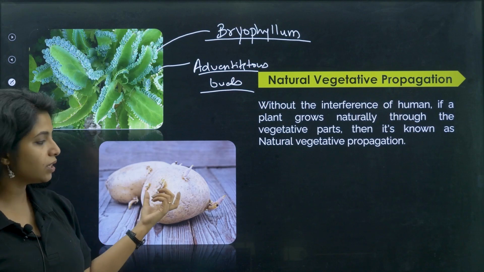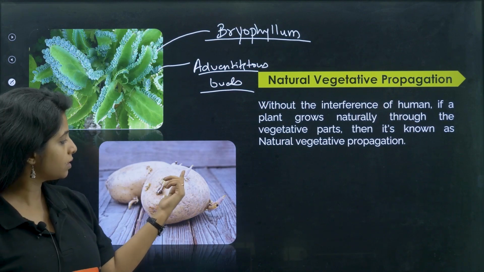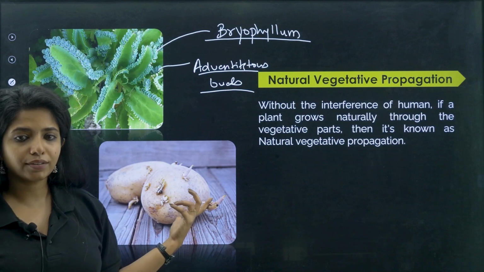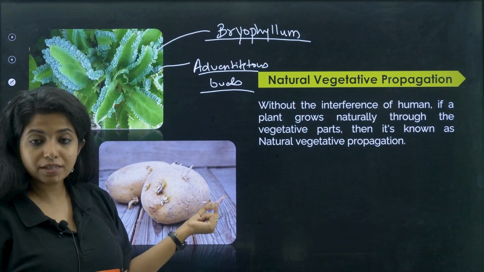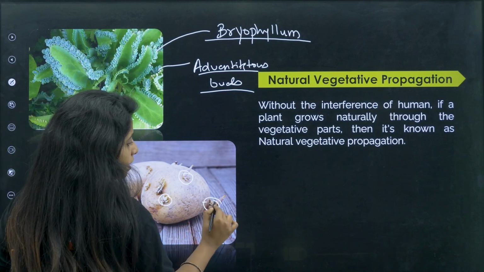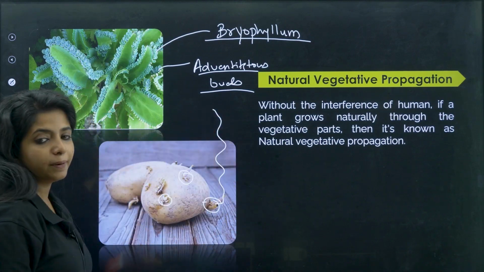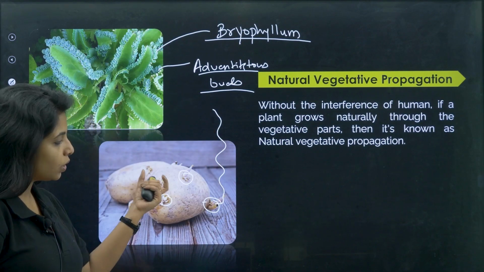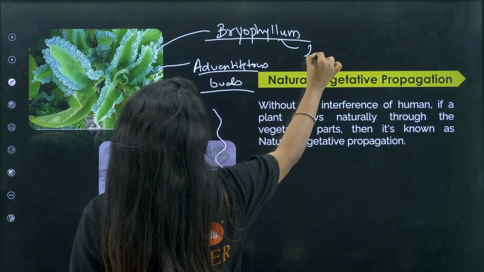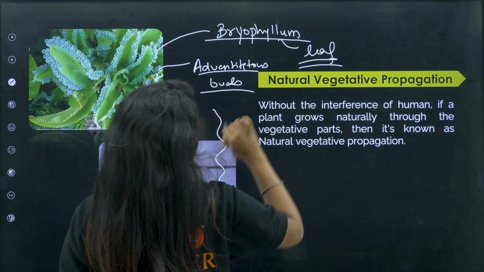Another thing, you might have seen potato. On the potato, do you see these structures? What is basically this? These are buds. These are again buds. The eye of the potato, the buds. This can give rise to a whole new potato plant. Okay, so how has it come? The previous one was an example of a leaf that is helping in reproduction.